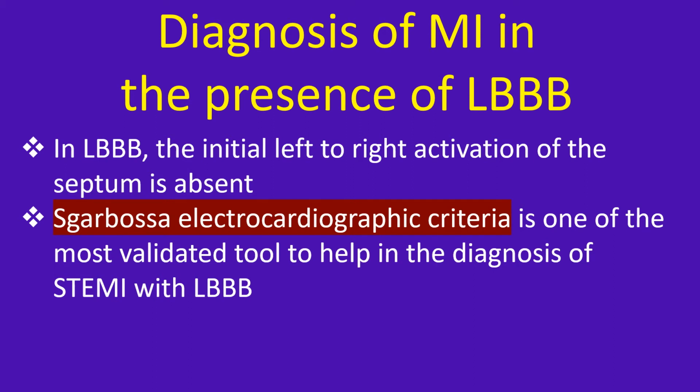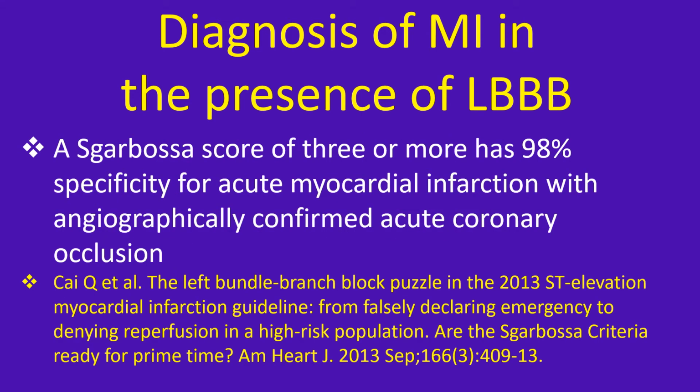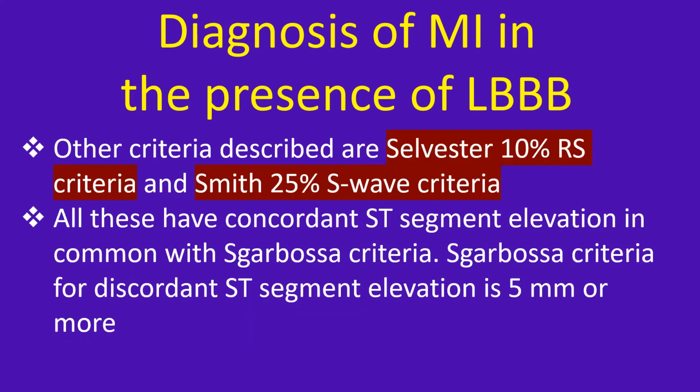Sgarbossa electrocardiographic criteria is one of the most validated tools to help in the diagnosis of STEMI with LBBB. A Sgarbossa score of 3 or more has 98% specificity for acute myocardial infarction with angiographically confirmed acute coronary occlusion. Other criteria described are Sylvester 10% RS criteria and Smith 25% S-wave criteria. All these have concordant ST segment elevation in common with Sgarbossa criteria.